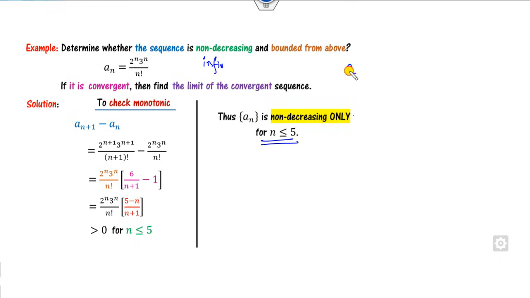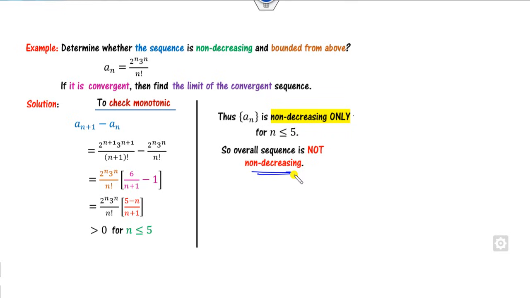So it means you have a1 to a5 which is non-decreasing, while a6 to infinity is a decreasing sequence. So what is the meaning of that? It means this sequence is not non-decreasing.